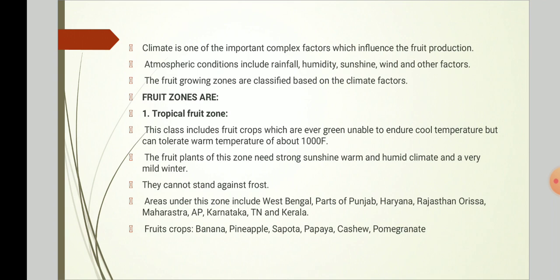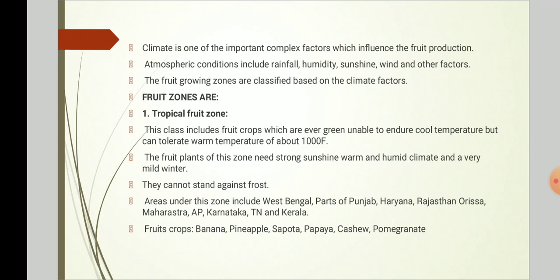Climate is one of the important complex factors which influence the fruit production. Atmospheric conditions include rainfall, humidity, sunshine, wind, and other factors. The fruit growing zones are classified on the climatic factors such as: first one, tropical fruit zone. This includes fruit crops which are evergreen, unable to endure cool temperature but can tolerate warm temperature. The fruit plants of this zone need strong sunshine, warm and humid climate, and a very mild winter. They cannot stand against frost.